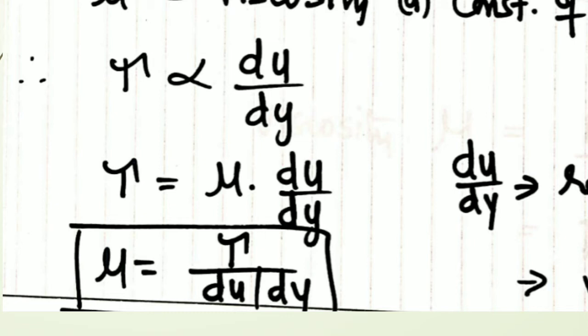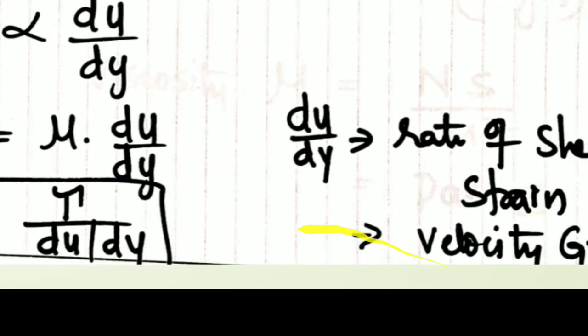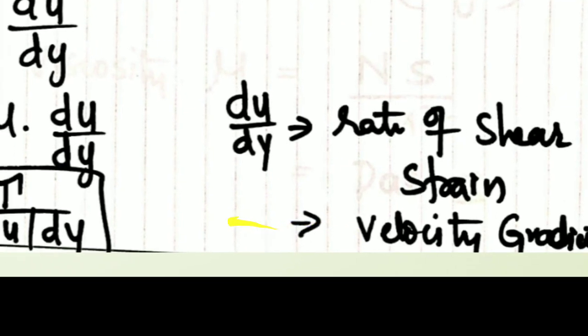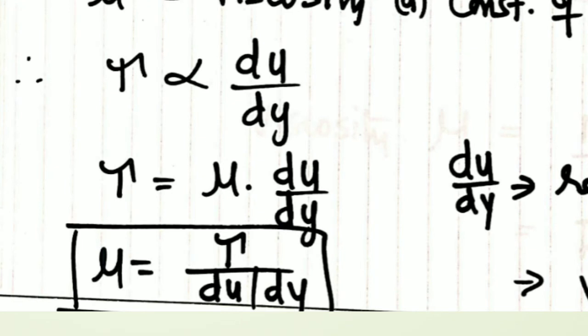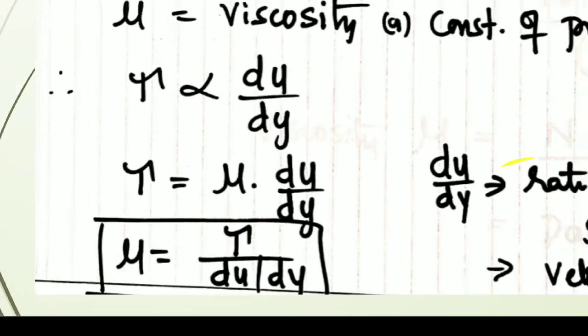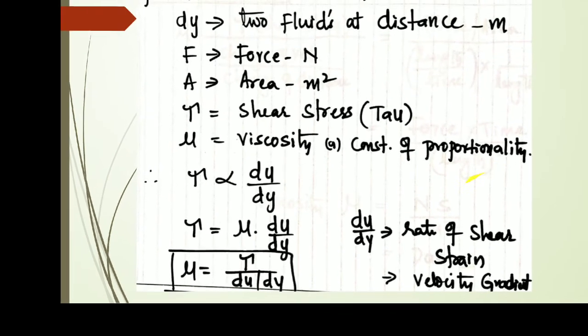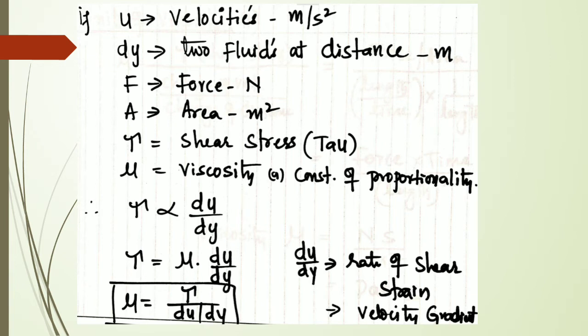Here, du by dy is the velocity gradient, otherwise called the rate of shear strain or the rate of deformation. Therefore, mu can be written as tau divided by du by dy. This is the brief concept behind viscosity. Finally, viscosity is mu equal to tau by du by dy.